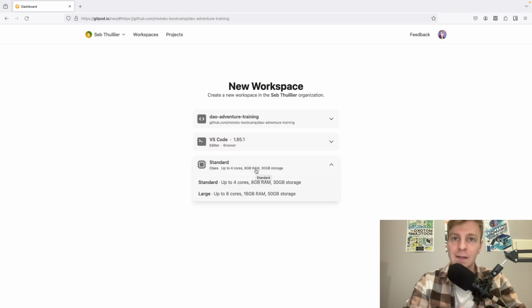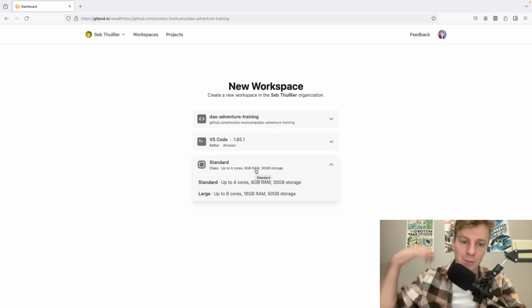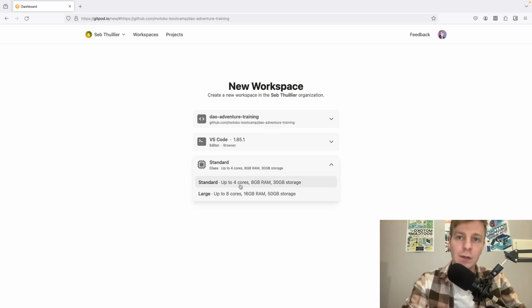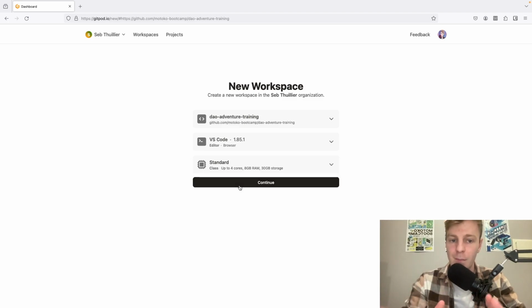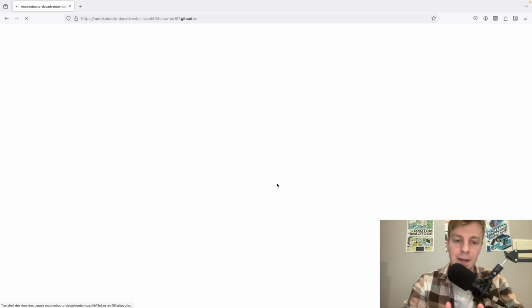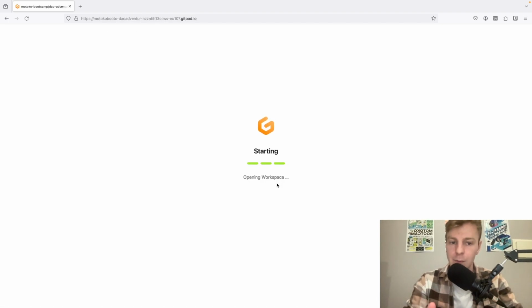And then you need to select your machine, so the hardware that you want to run on. So this is actually something remote that you don't have access to. You don't need to go for the large. You need to go with the standard because you are on the free plan. So you have up to 60 hours for free with the standard. So just continue with standard and click on continue. The first time you open your workspace, it might take around 2 to 3 minutes and then it will be much faster.